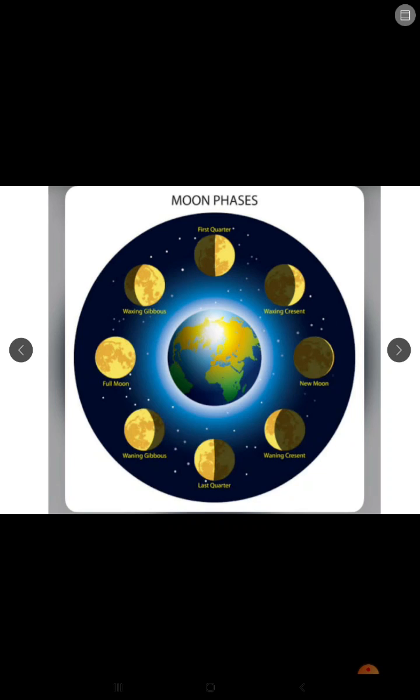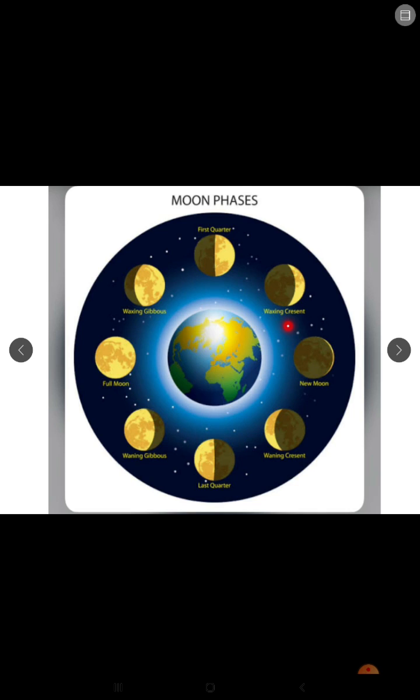Now first comes the new moon. A new moon is when the moon has the lit surface opposite to the earth, or you can say when the moon is in between the earth and sun, we cannot see the moon at all, and this is called new moon. It is dark on the new moon night.